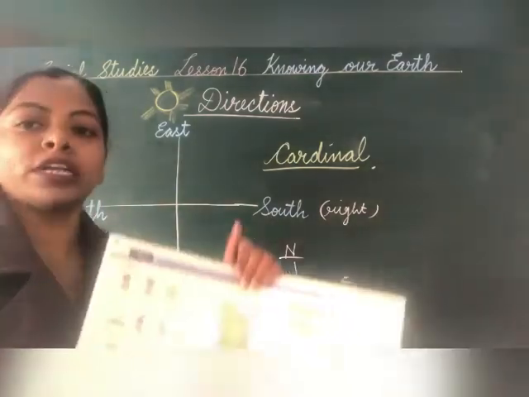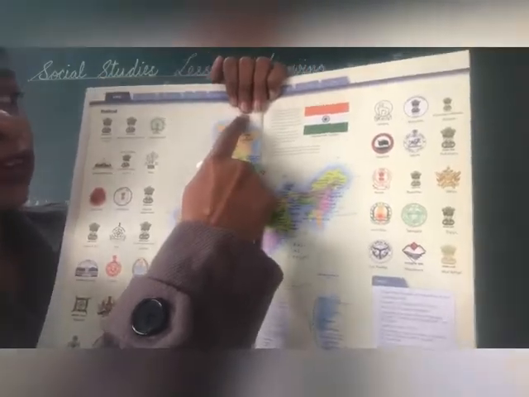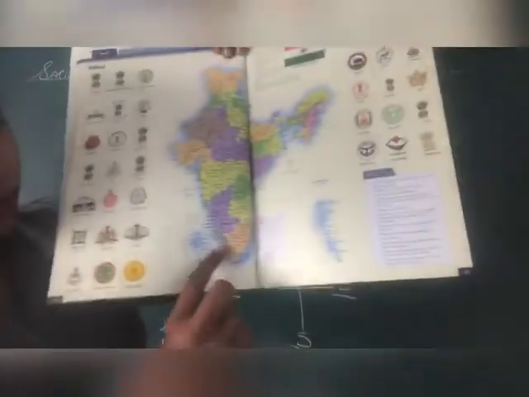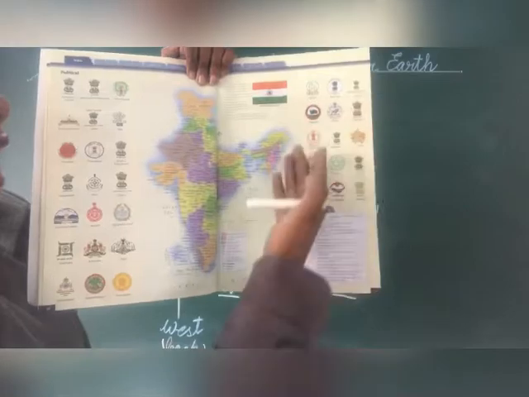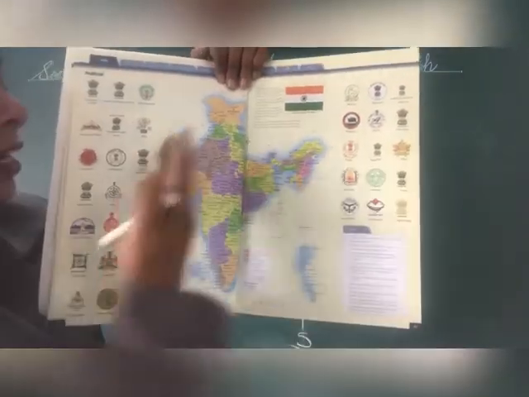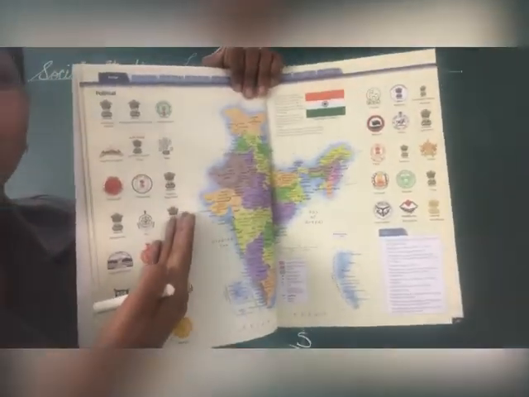This is very important, children. Whenever you see the map, the top part is always north, down one is the south, the right hand side is east and the left hand side of the map is west.